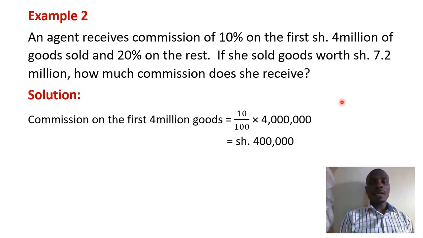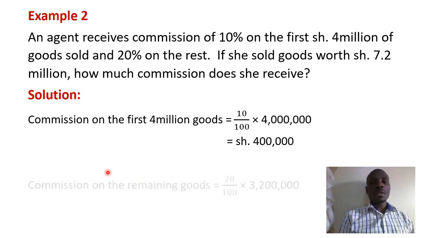Now, after getting the commission on the first 4 million, the remaining amount of money is going to be 7,200,000 minus 4 million. And when we subtract that, we shall get 3,200,000. So the remaining goods are worth 3,200,000, and that is going to get a commission of 20%.